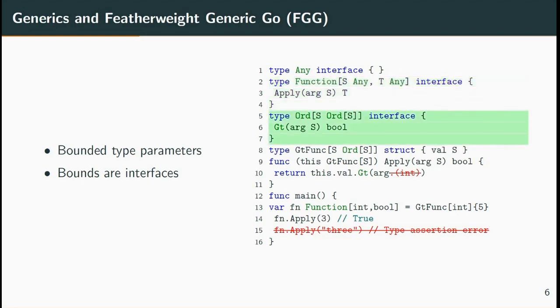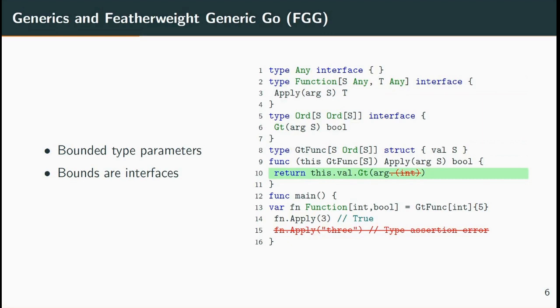The Ord interface, however, provides a somewhat more interesting type bound. Demonstrating F-bounded polymorphism, a form of self-referentialism, Ord ensures that for any implementing type, the argument to its greater than method not only implements Ord, but is of the implementing type itself. GreaterThanFunc is extended to include an Ord-bounded type parameter S. Because the generic GreaterThanFunc.apply method uses this Ord-bounded type parameter for its argument, we can now use the greater than method specified by the type bound and safely omit the risky runtime type assertion required by the non-generic version, safe in the knowledge that the type checker will reject invalid uses.